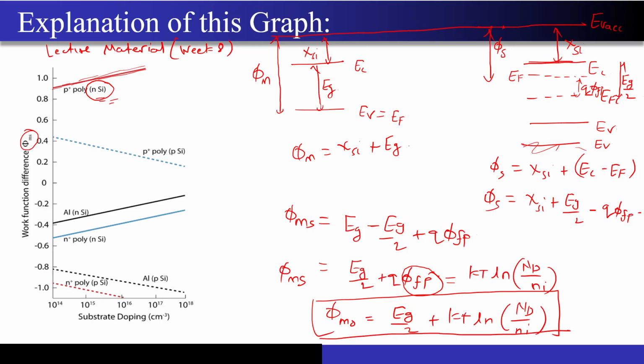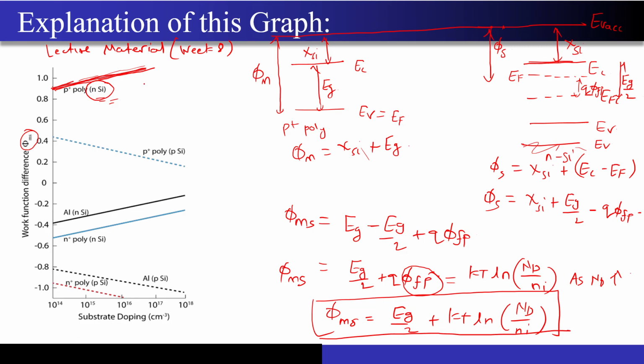Now from this equation, it is very clear that as my Nd increases, as I increase my doping, the work function difference between this P plus polysilicon and my n-type Si will keep on going higher. That's why you are seeing this diagram has a positive slope over here, and it will keep on increasing.